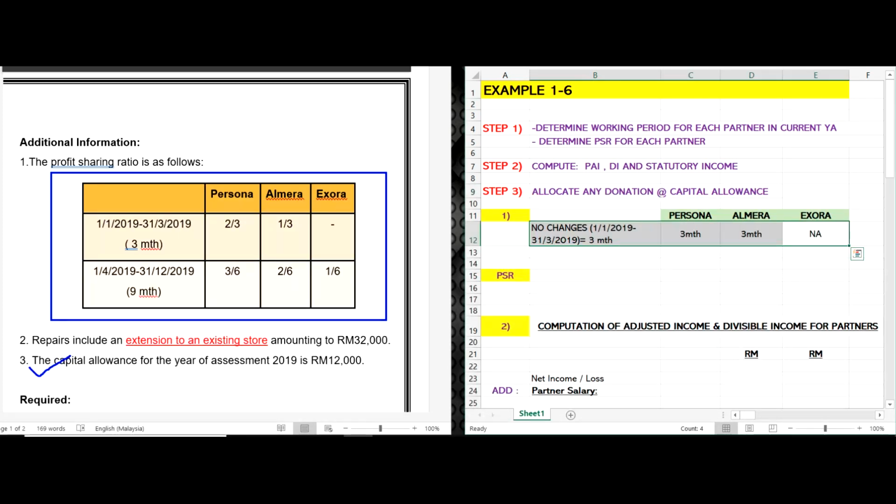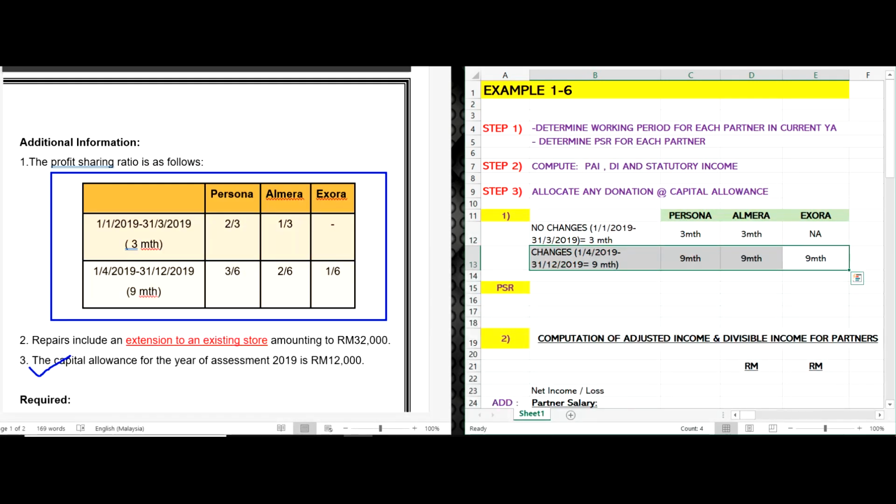You have to identify the working period for each partner. From 1st March 2019 until 31st March 2019, before Izora entered the partnership, Persona and Almira had been working for 3 months in 2019. Next, this is a new part where there are changes from 1st April until 31st December, which means 9 months.